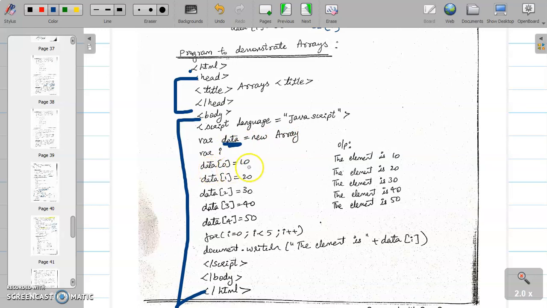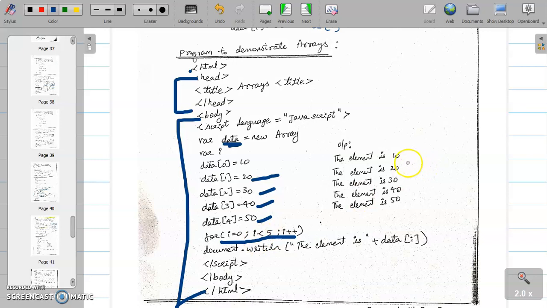So data of 0 is equal to 10, data of 1 is equal to 20, data of 2 is 30, data of 3 is 40, data of 4 is 50. So 5 elements we are declaring in the array. So 5 element values we have assigned. Then for i is equal to 0, we are using a for loop to print the array elements. So for i is equal to 0, i less than 5, i plus plus. Starting from 0, less than 5. Document dot writeln, the element is data of i.